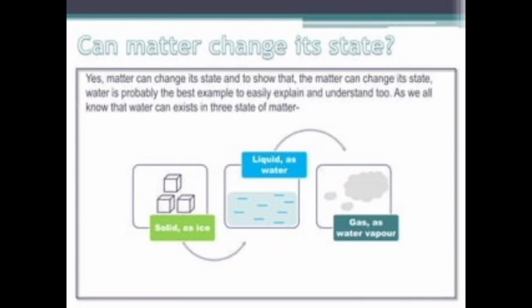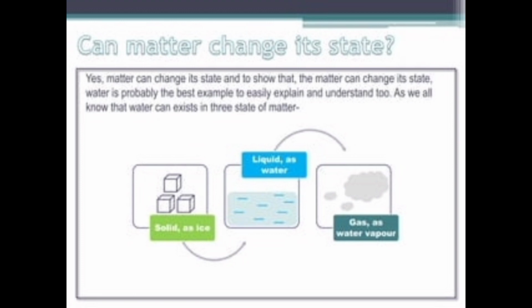In our previous sessions, we have learned about states of matter. So today we are going to learn: can matter change its state? That means, can a matter change from a solid to liquid, liquid to gas and gas to solid? Is that possible? Let us learn about this in detail.